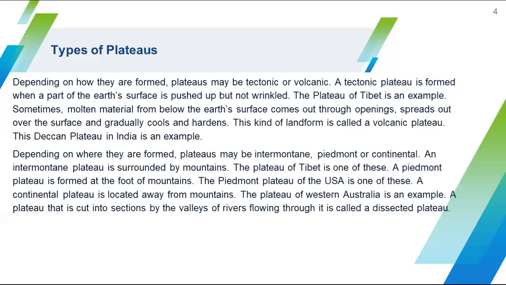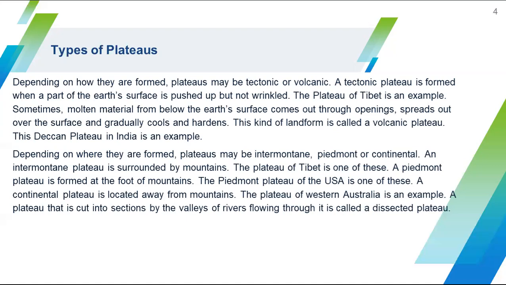The next plateau is related to volcanoes. Sometimes molten material from below the Earth's surface comes out through openings, and this molten material spreads out over the surface of the Earth and gradually cools and hardens.